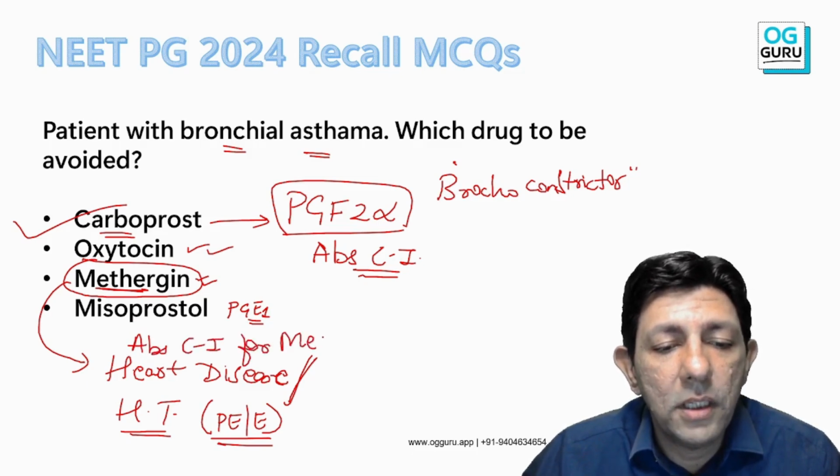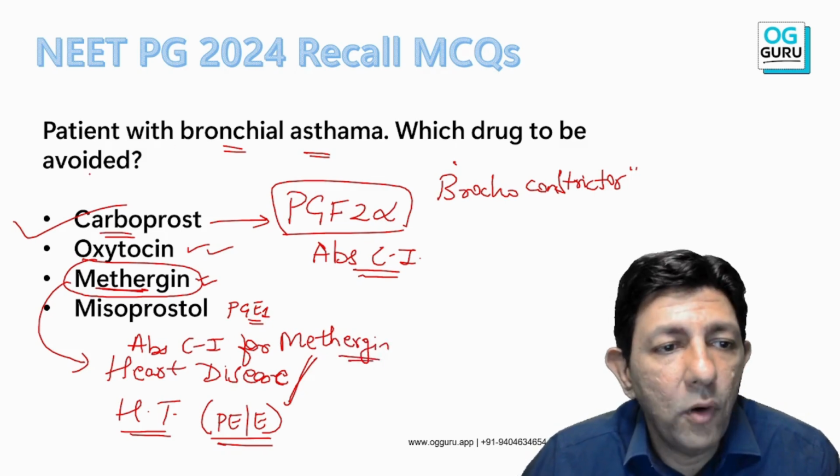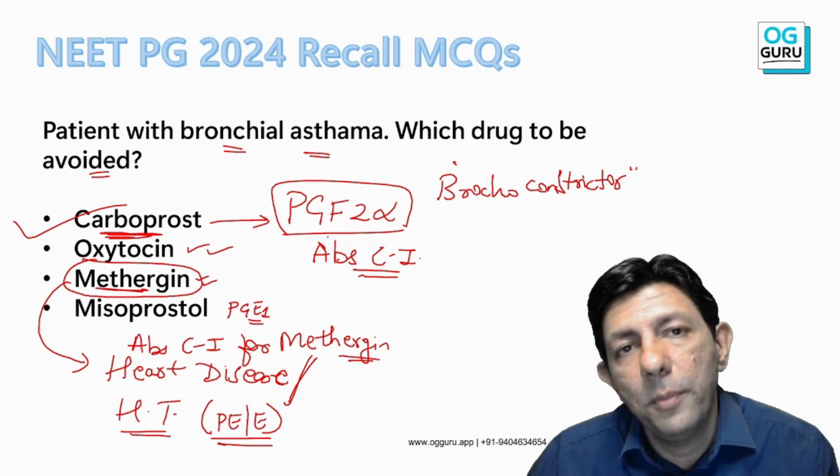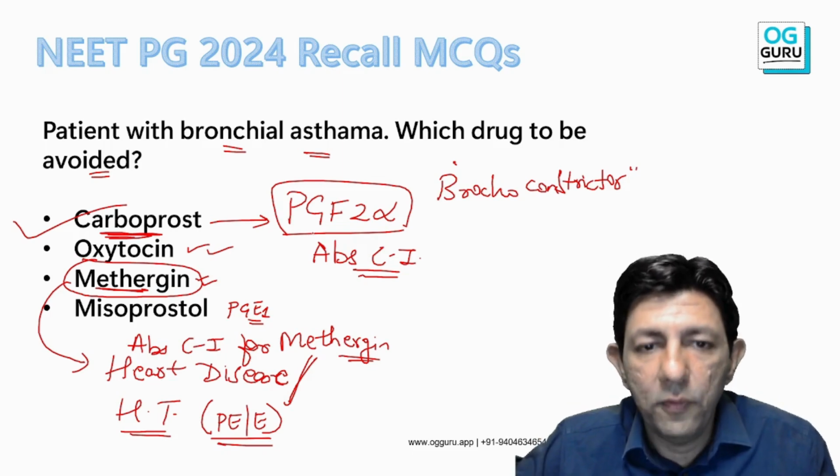So read the question correctly. Methergine is same as methyl ergometrine. Okay, so the question is which drug should be avoided or not to be used. Sir, carboprost cannot be used because it's a PGF2 alpha. Okay, I hope all of you have got this correct.